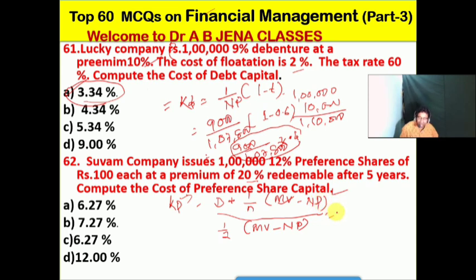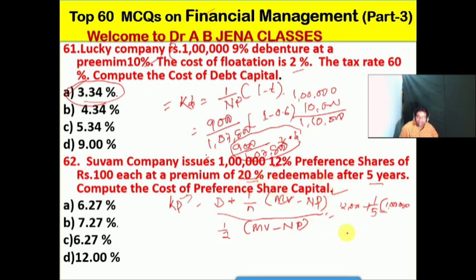So here how will we calculate, it's the 12,000. That is 12% of 1 lakh, it's 12,000 plus 1 by N. So after 5 years, 1 by 5 into 1 lakh. So market value 1 lakh minus the net proceeds, because here premium is 20%.